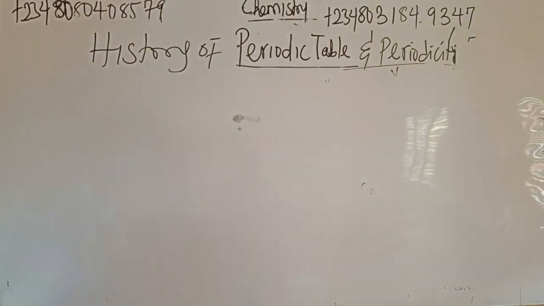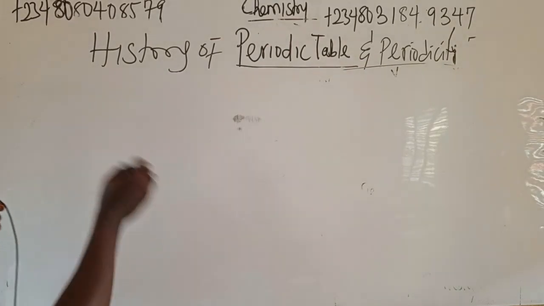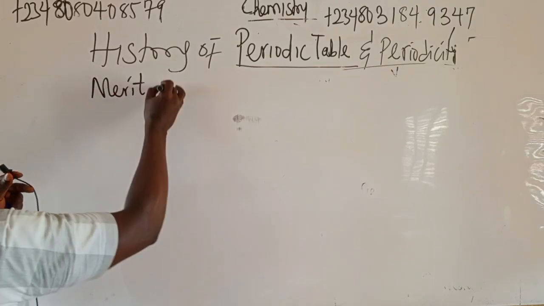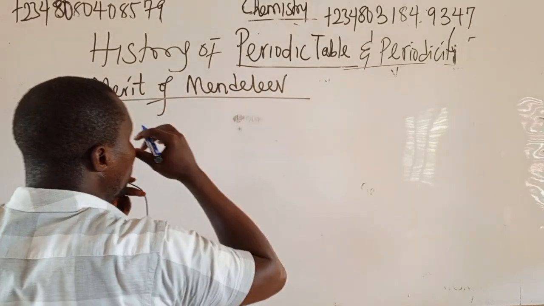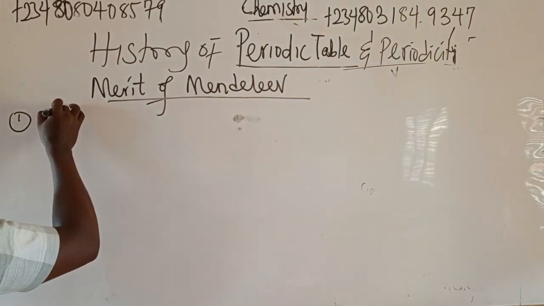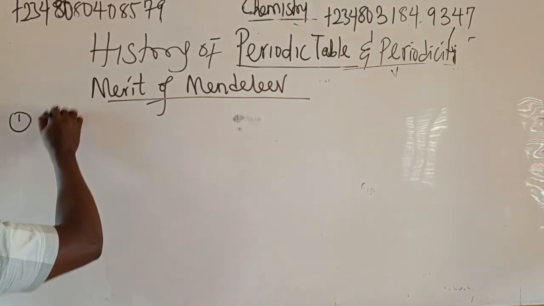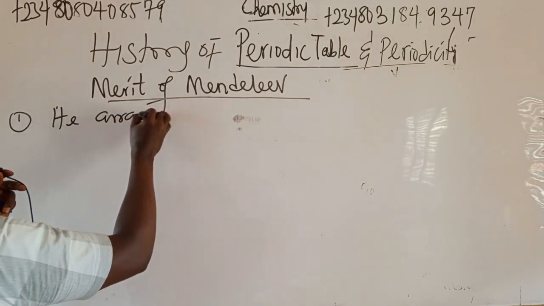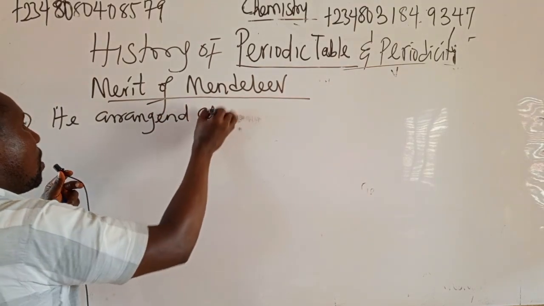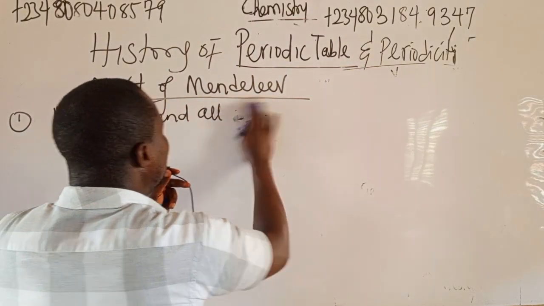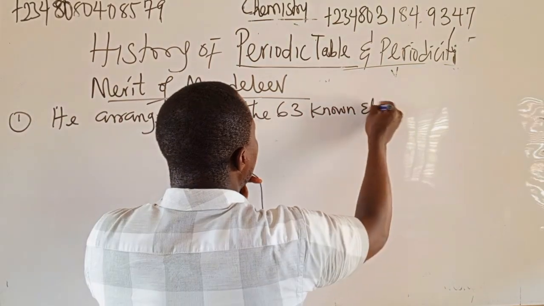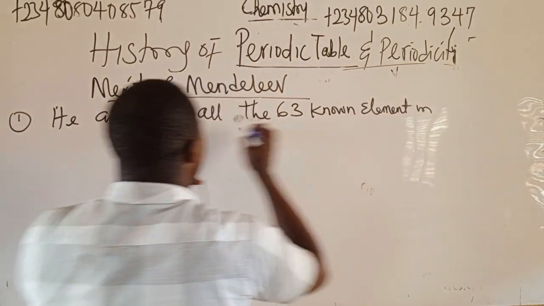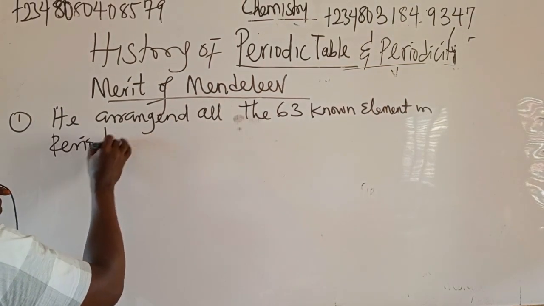Number 1, he arranged all the 63 known elements in the periodic table.